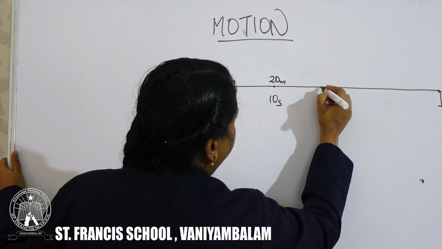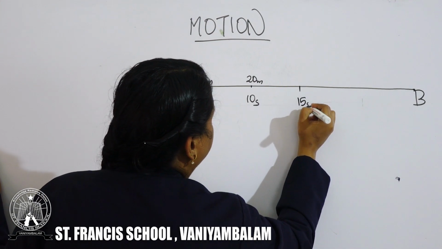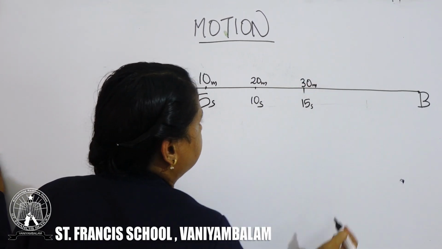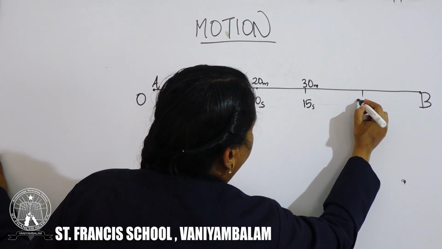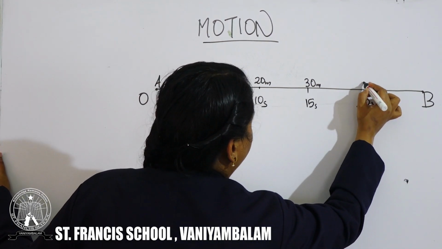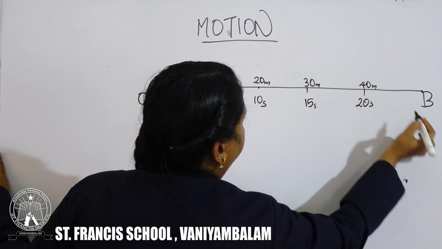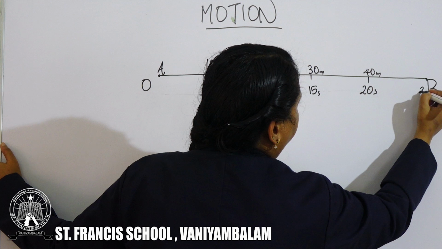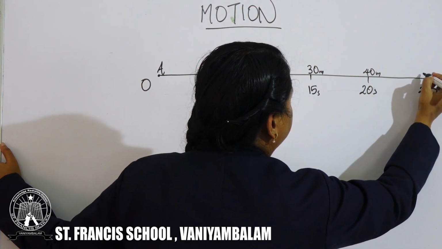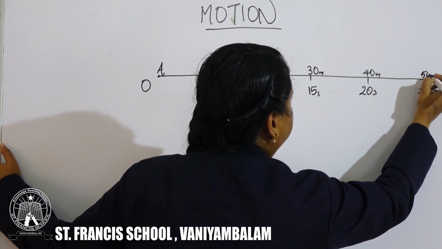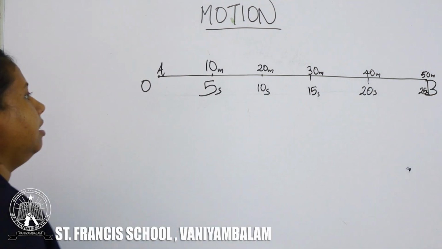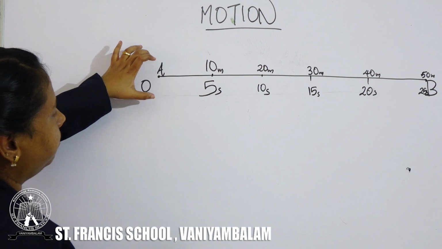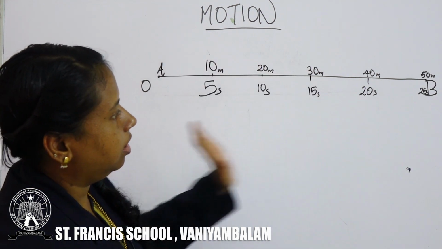Then at 15 seconds he reaches 30 meters. Then at 20 seconds he reaches 40 meters. Then at 25 seconds he covered 50 meters and reaches the destination. B is the destination, so the object is traveling from A and reaching B.